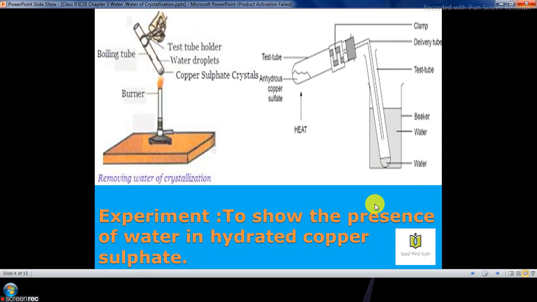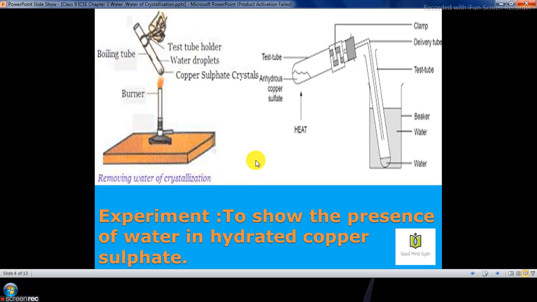Now let us see one experiment which shows the presence of water in hydrated copper sulfate. For this, here you can see in the first picture they have taken a boiling tube in which they have added copper sulfate crystals, and the boiling tube is held with a test tube holder and it is heated on a burner. So when you heat the test tube on a burner, you will see certain changes which take place.